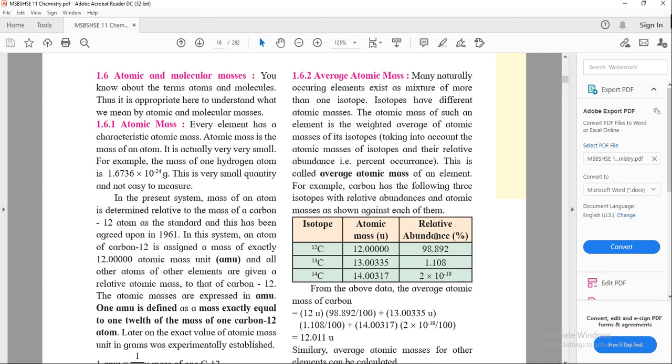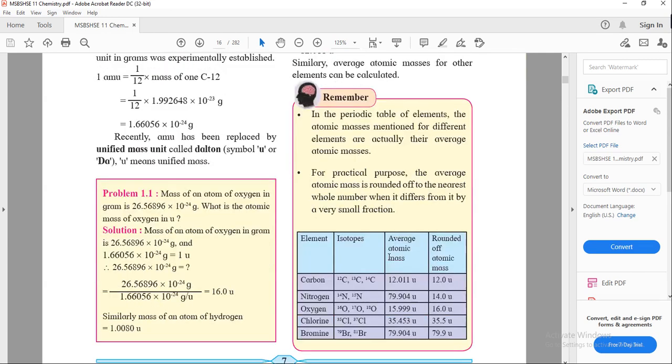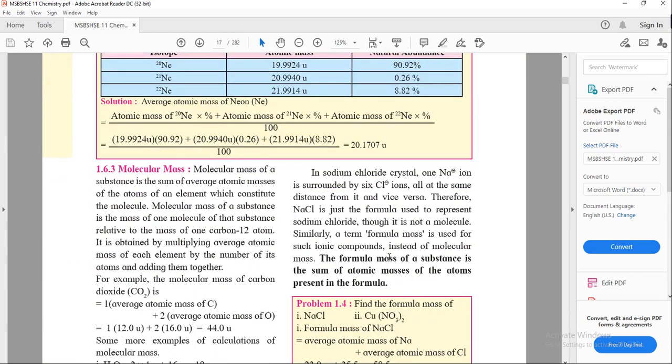Carbon-12 is moderately reactive, meaning it is not highly reactive, or less reactive. Occurrence abundance is 98.89. So carbon-12 is considered as a standard for weighing, for measurement of other elements.